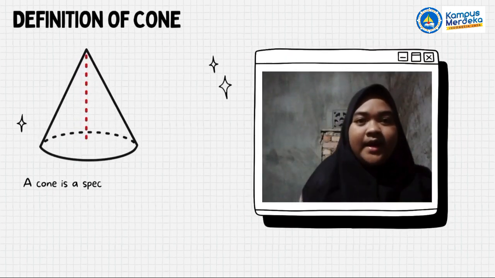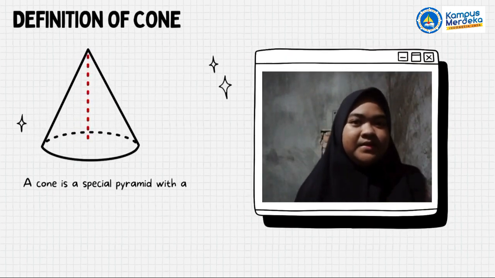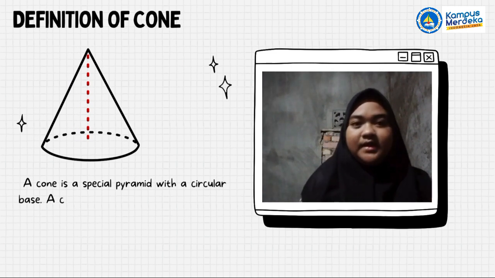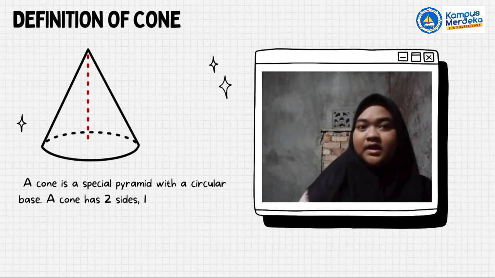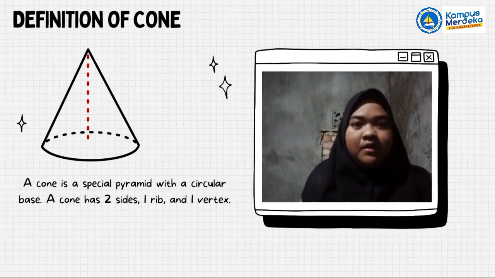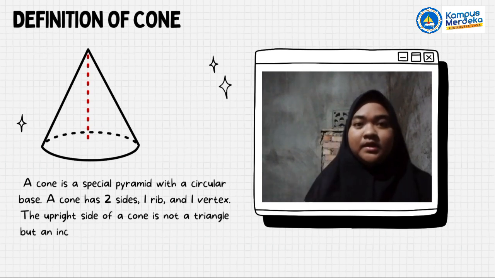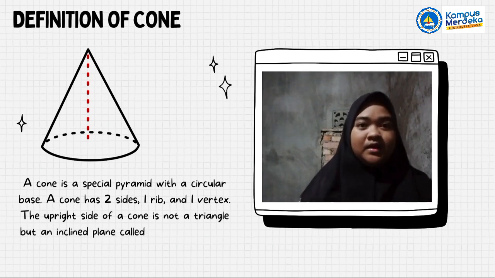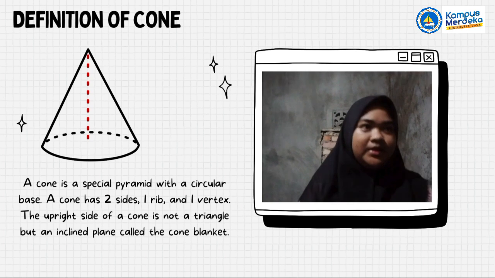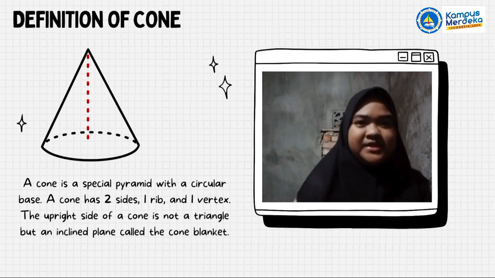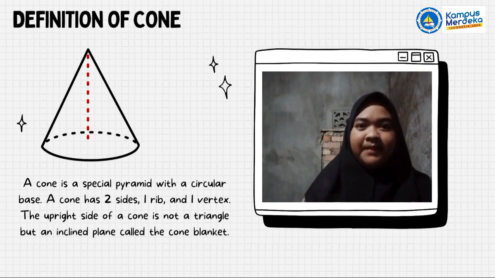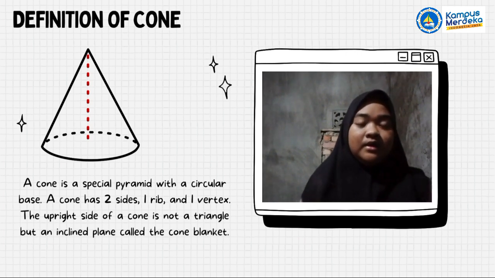Hello everyone, I'm here to discuss the three-dimensional cone, with its definition, characteristics, and net. From the definition, we can know that a cone is a special pyramid with a circular base. A cone has two sides, one edge and one vertex. The upright side of a cone is not a triangle, but in this case, when unfolded, it is the cone blanket.